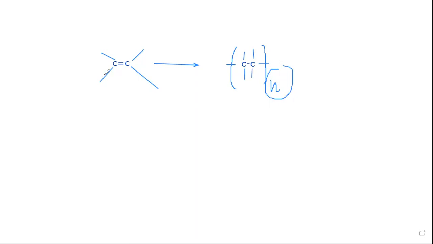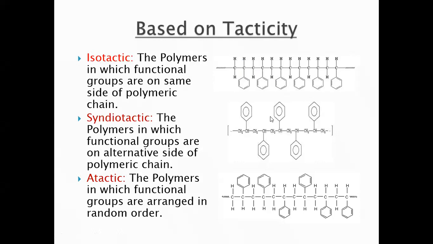But in case of condensation polymerization, you will get a byproduct. In addition polymerization, there is no byproduct, there is no elimination, there is just addition. Okay, so this is the difference between both of them. Next, let's talk about tacticity or configuration.